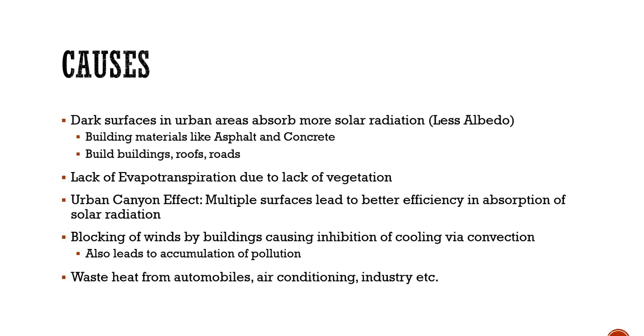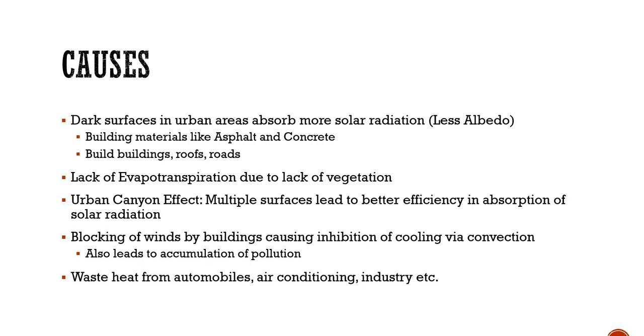I just want you to keep that in mind. So this is one of the causes. Now what is the second cause? Buildings, roofs and roads. So we know that for building the roads and the roofs, these dark colored materials like asphalt, concrete and things like that are used, and they are reducing the albedo of the specific area. So more solar radiation is getting absorbed, and as a result these areas get warmer.